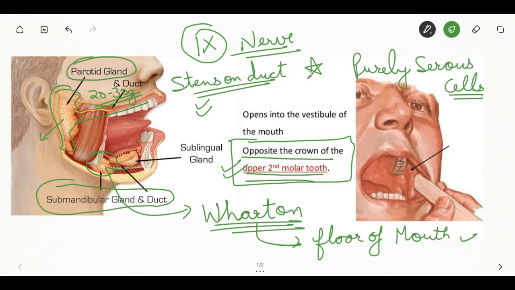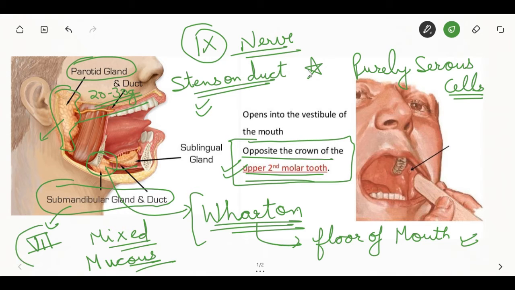The submandibular gland contains mixed cells, both serous and mucus, but the serous cells are predominant. Its parasympathetic nerve supply is by the 7th nerve. The sublingual glands are a pair present adjacent to the floor of the mouth.